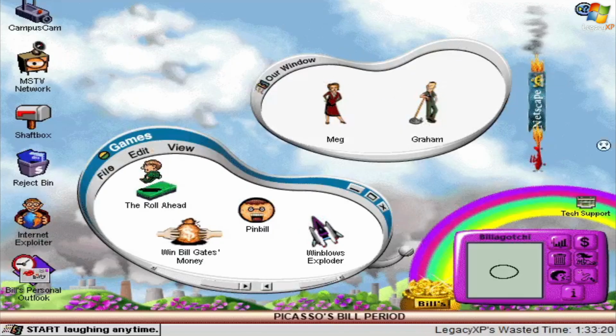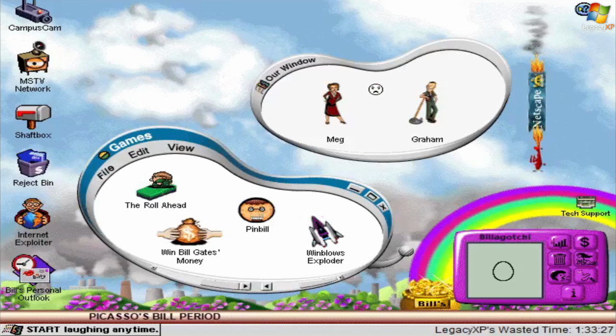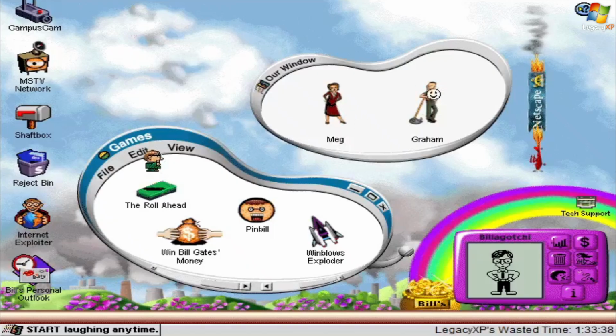And over here we've got this other window called Our Window. And these are the hosts of the software, essentially, Meg and Graham. Now, Meg here, she is the assistant to Bill Gates. And Graham is the Microsoft janitor, but he is also very, very good at hacking, apparently, according to the intro video. Now, these are the program's hosts.